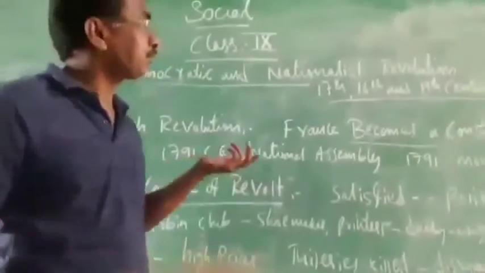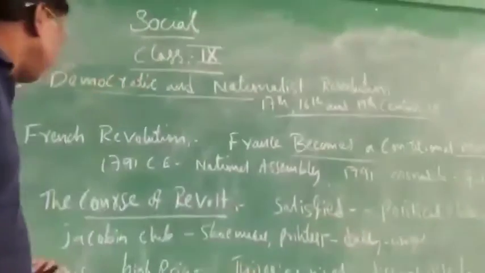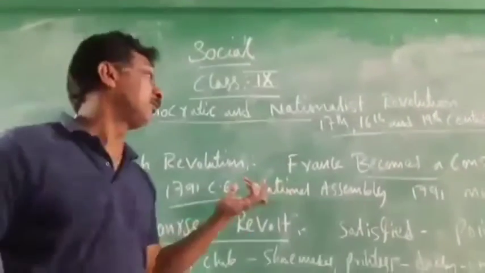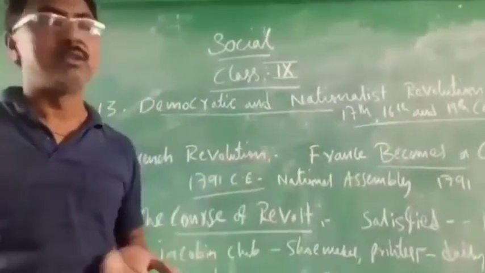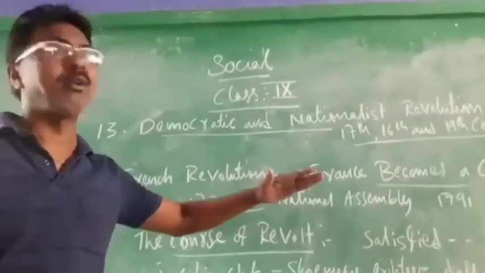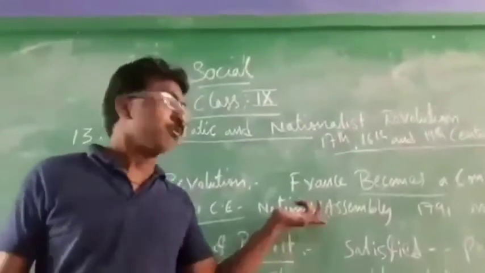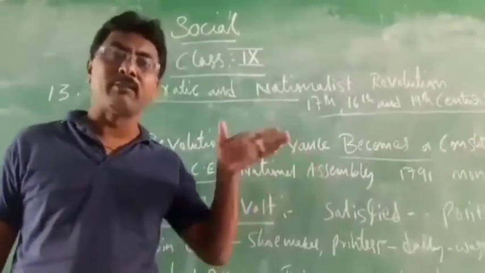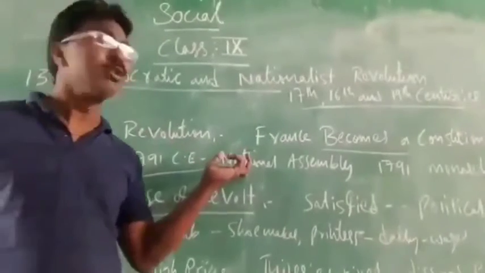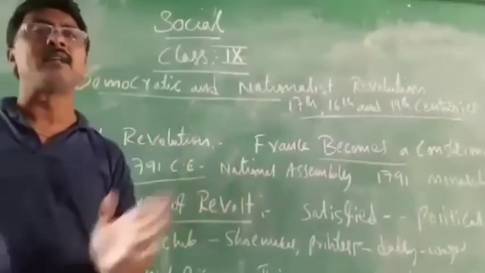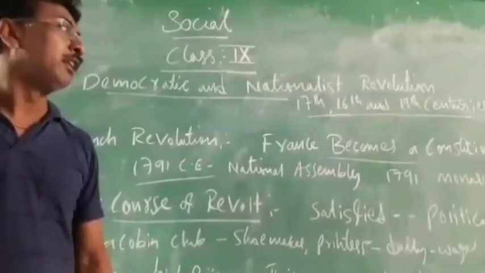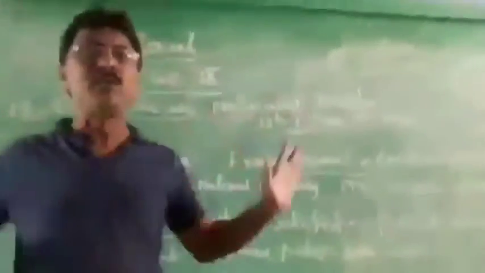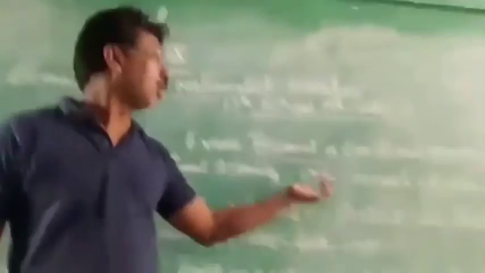But what happened, you see? They reduced the powers. But in 1791 common era, what happened, you see? The National Assembly, what happened? Here they started the revolution again. Why? Because some rules were not liked by some people. They reduced some powers of the monarchy, meaning the kings. But some rules were not obeyed by the third estate. Again they started revolution. And in 1792, they said that we should remove the monarchy. King's ruling should not be there again.